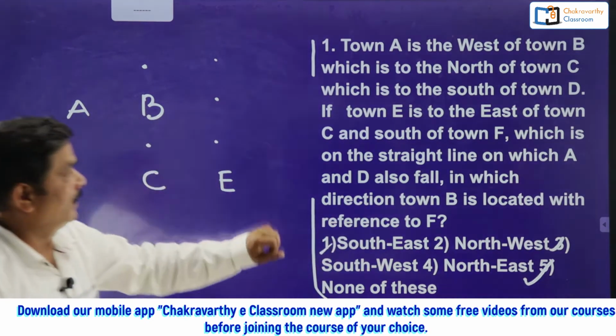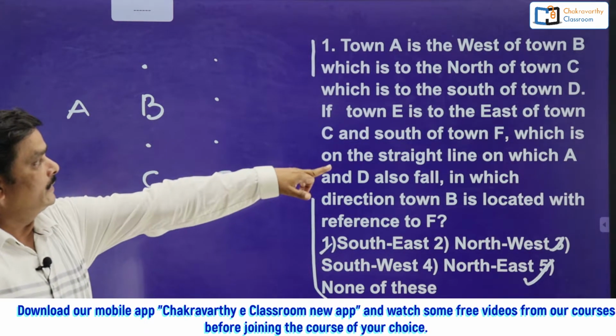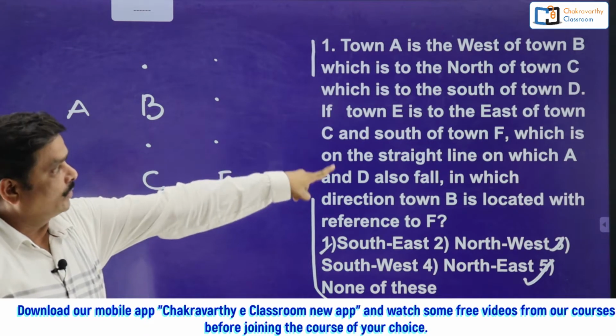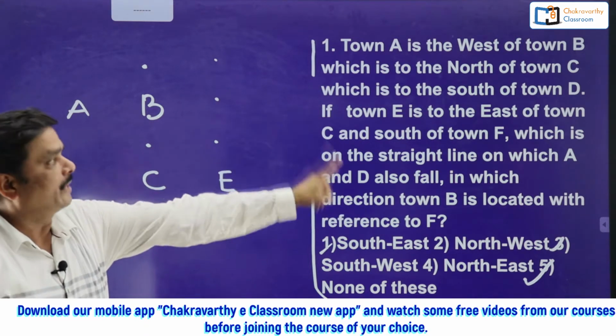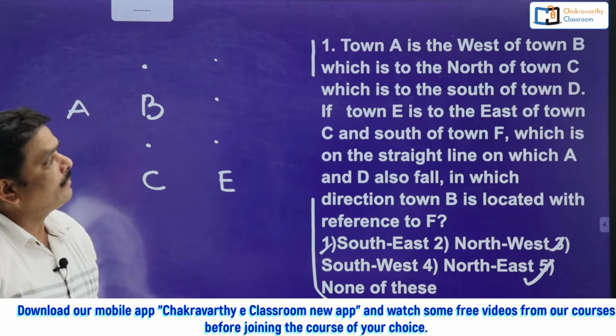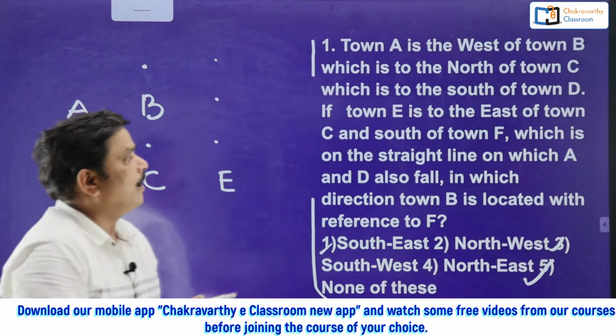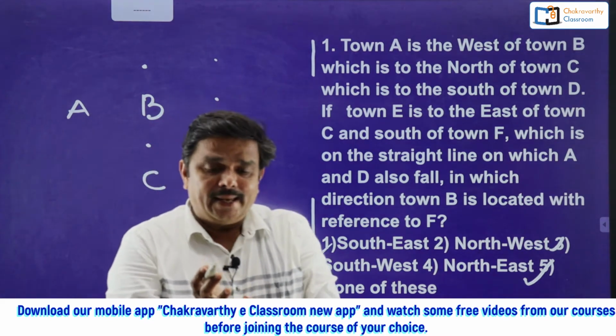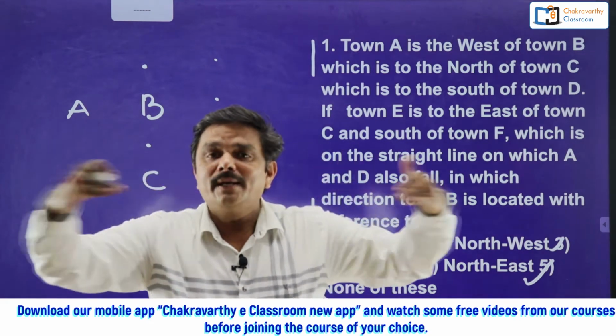Now again they have given the continuation here. Town E is to the east of C and south of town F, and that means F is on the straight line on which A and D also fall. That means A, D and F should be on a straight line.